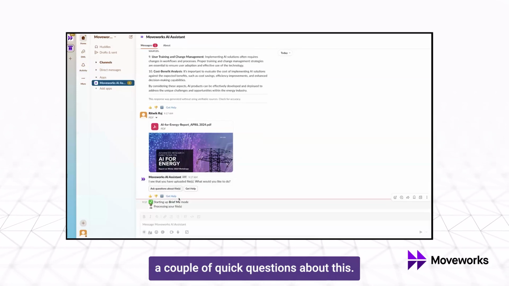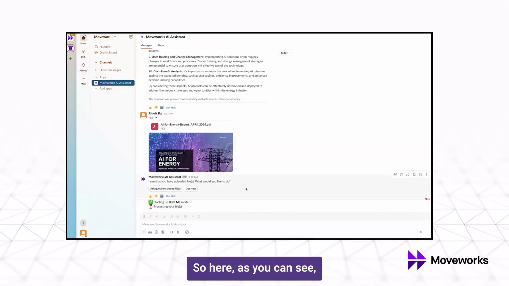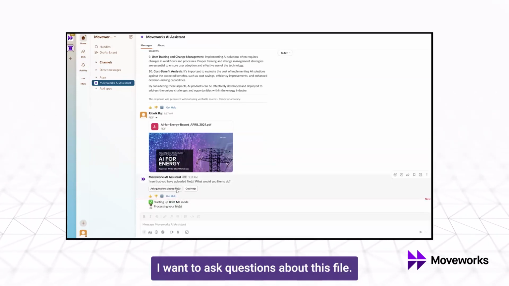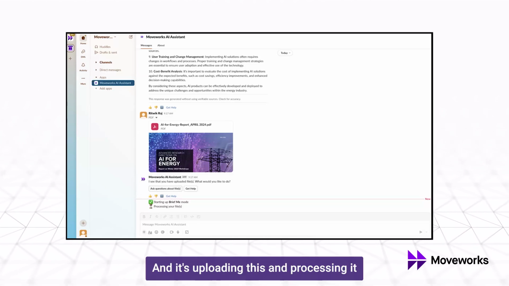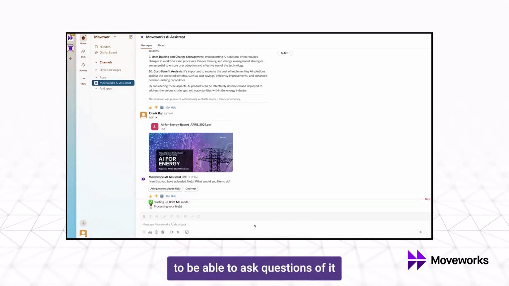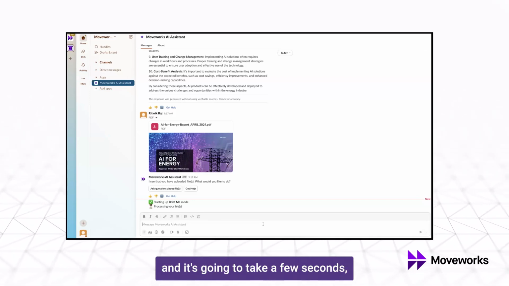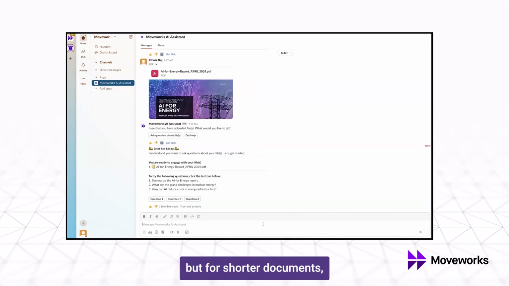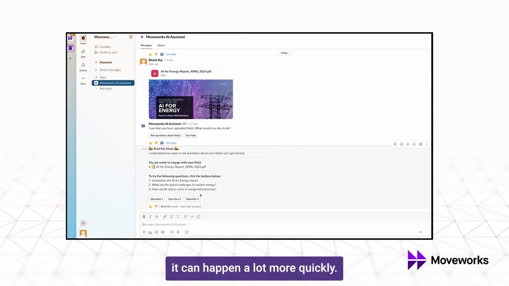So I'm going to just upload that into the AI assistant and I'm going to ask a couple of quick questions about this. So here, as you can see, I indicated that I want to ask questions about this file, and it's uploading this and processing it for me to be able to ask questions of it. And it's going to take a few seconds, given that it's sort of on the larger side, but for shorter documents, it can happen a lot more quickly.